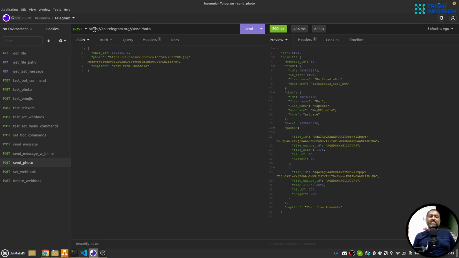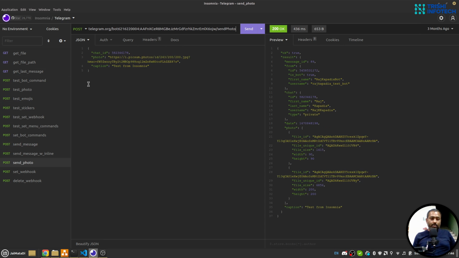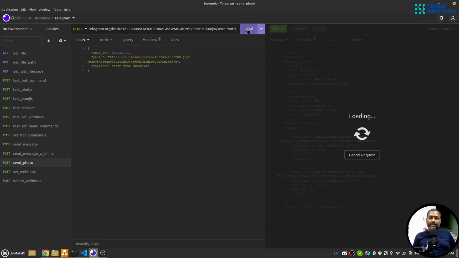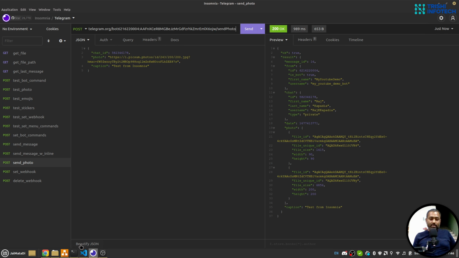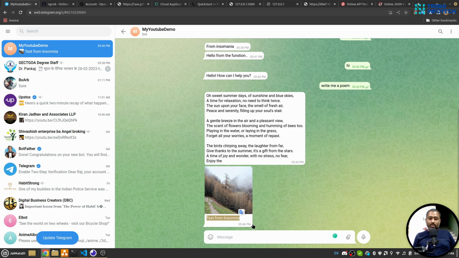So the URL is https://api.telegram.org/token/sendPhoto. So here, I think my ID is the same, but let me make sure it is the same. So that will take chat ID, photo URL and caption. So when I hit enter, the status is okay, and it has sent